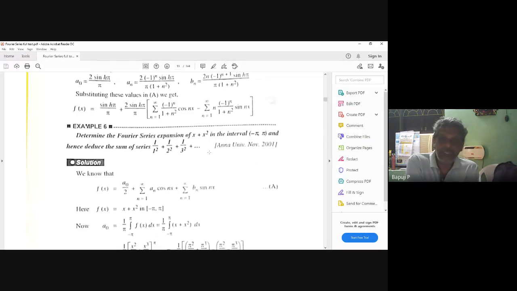Now minus pi to pi. Then a naught form is what, come on. How can you start the problem? You write f of x first. All of you tell, how will you start the problem, even if they ask for this?